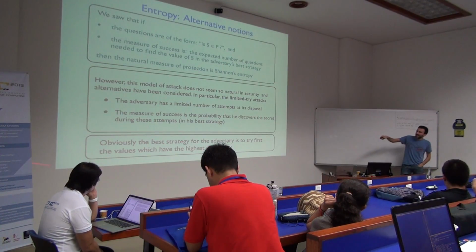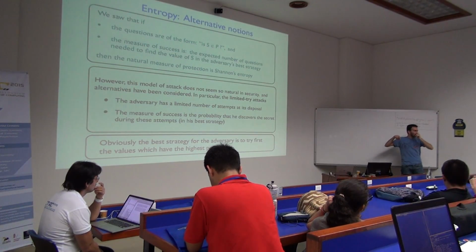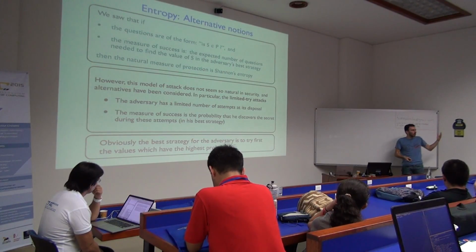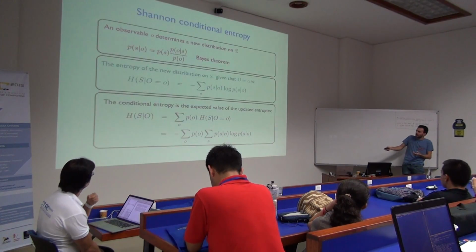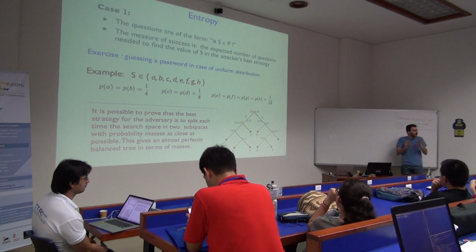Yeah, so this refers to the situation where one element has high probability and the others have small probability. Okay, so in this case, you should start with the one with high probability. I mean, the best strategy in any case is this, right? You need to split it.